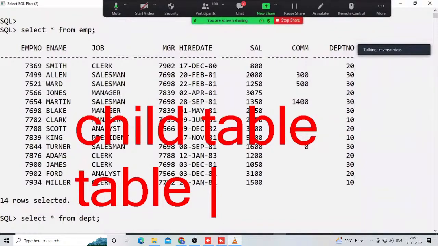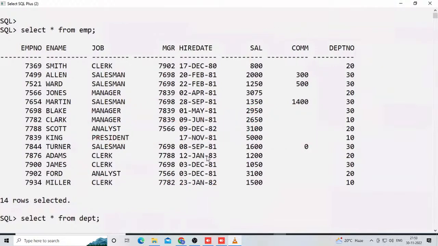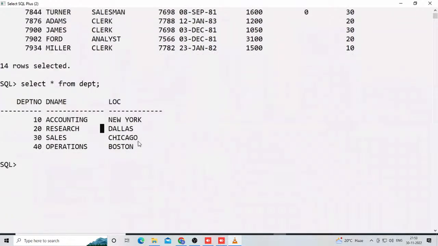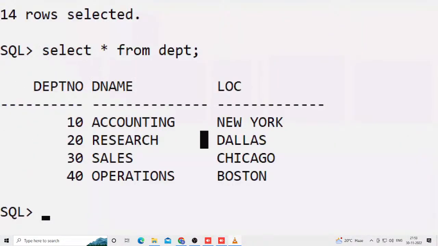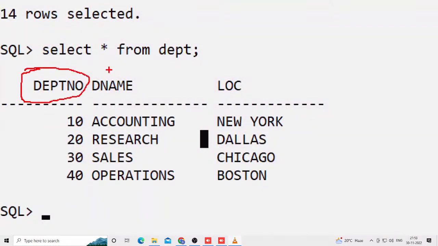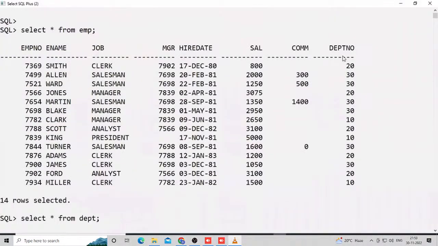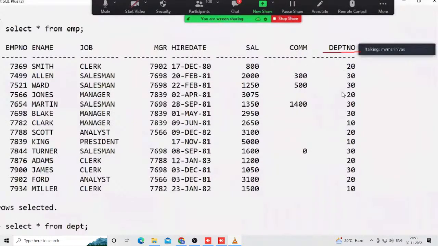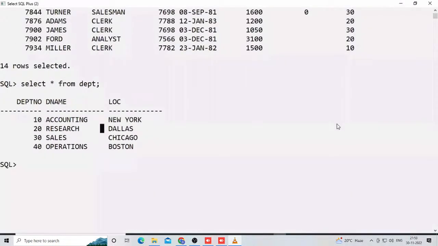There is a simple technique. Even as a first-time newcomer, you can tell in a very easy way which one is a master and which one is a child. Only for some tables, not all the tables. Check it out here: both tables have a common column. Department number is a column in the DEPT table. For master and child, compulsorily there are common columns. Here, in the EMP table also, department number is a column. Based on this, you can easily identify which one is a master and which one is a child. Easy.